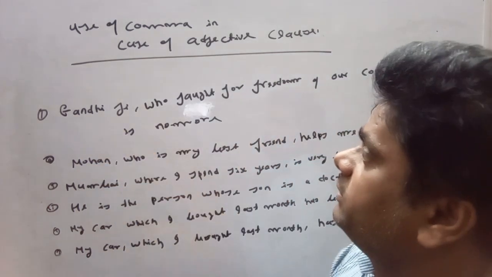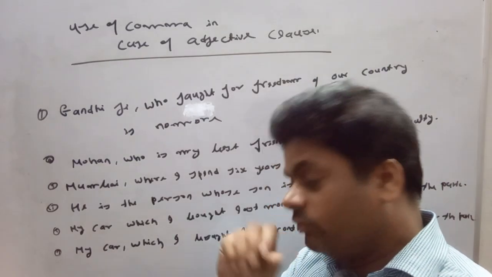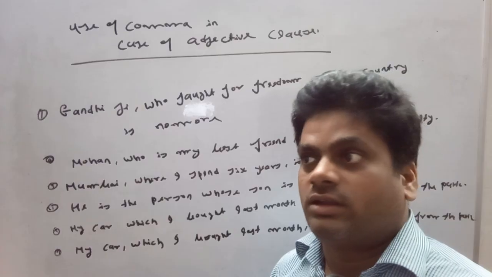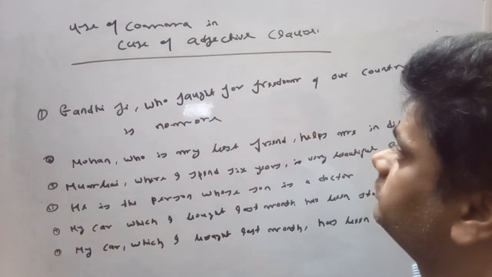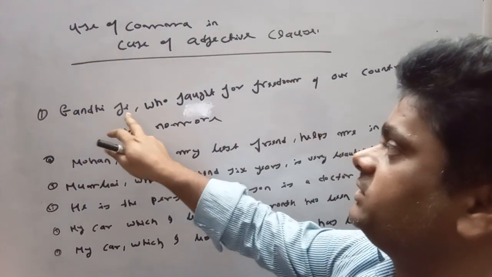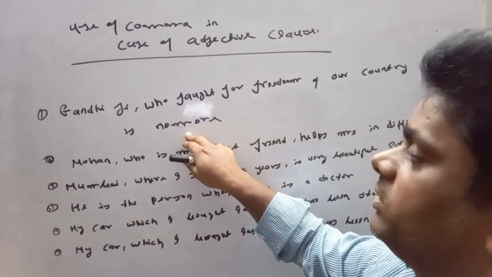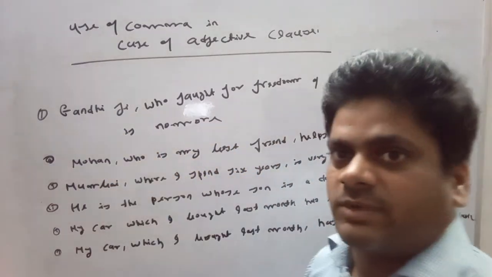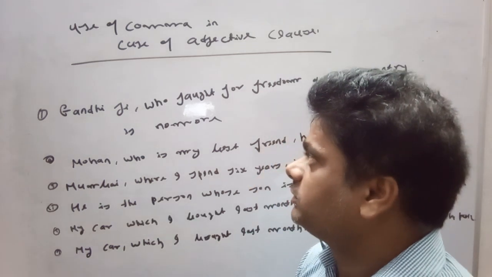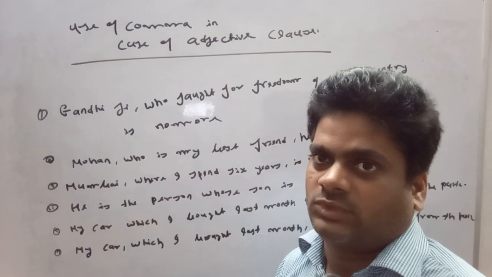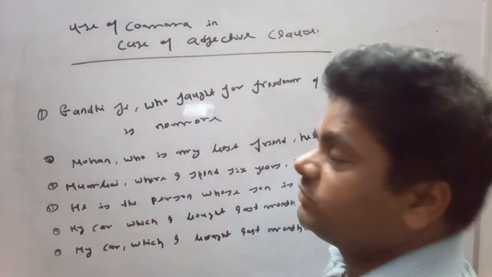There are defining and non-defining clauses. In the case of a defining clause, we do not use a comma, but in the case of a non-defining clause, we use a comma. For example, Gandhiji, who fought for freedom of our country, is no more. Everybody knows Gandhiji, so we cannot use a defining clause here. We can use a non-defining clause, and in that case we have to use a comma.